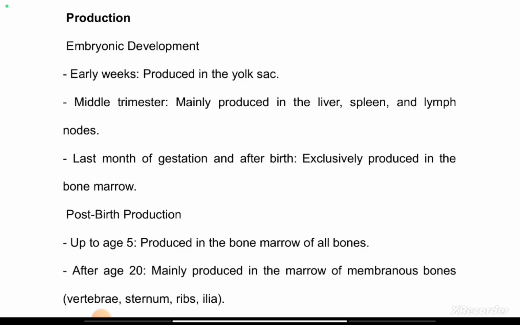Starting from week 4 down to week 8 is the period of organogenesis. Then we also have the fetal period. At the early weeks of development, red blood cells are produced from the yolk sac. You all know your yolk sac from embryology. That is the first site for red blood cell production.